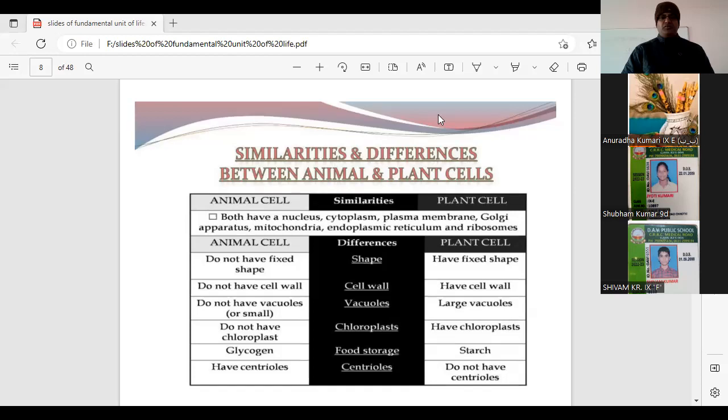Even though both of them are living, why is there this differentiation, as we have seen in NCERT also? Can anyone give the answer through the chat box?